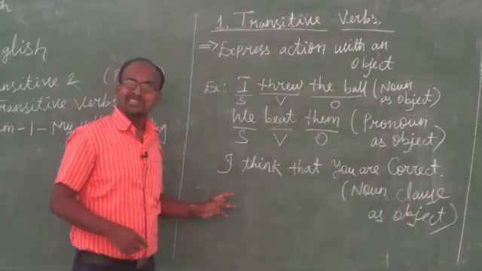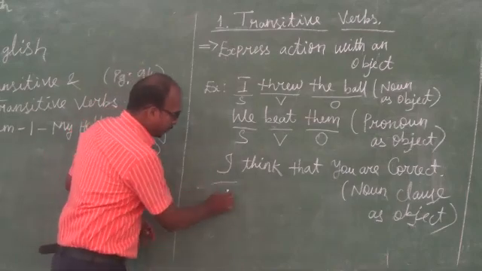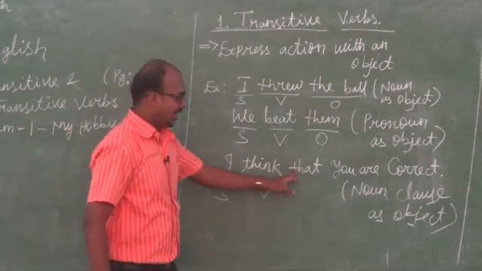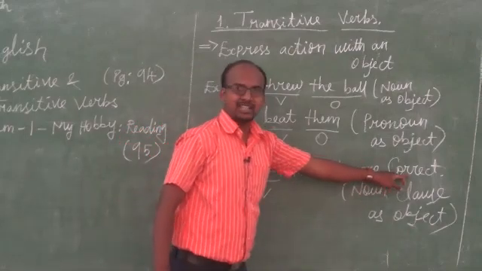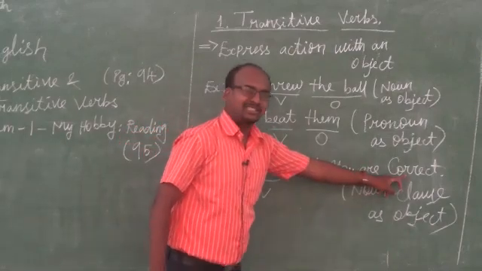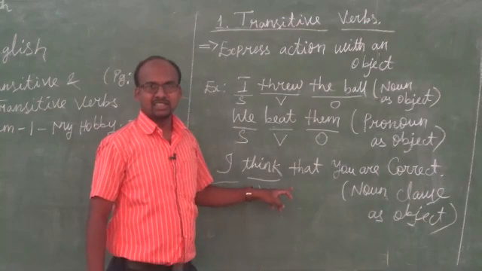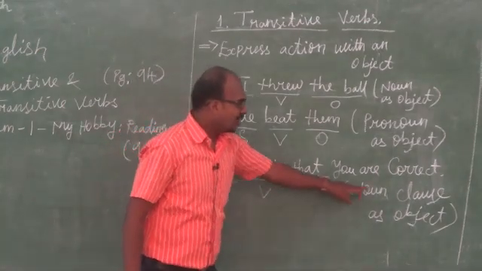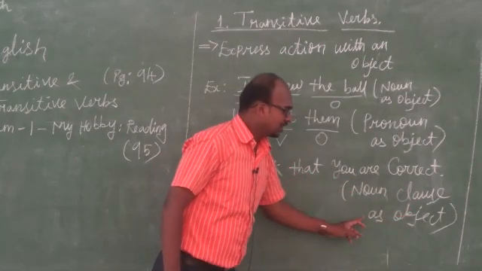Let's come to the third sentence. I is the subject, think is the verb, that you are correct. That you are correct is a group of words. A group of words is called a phrase or clause. Here it is a noun clause, a noun clause as an object.